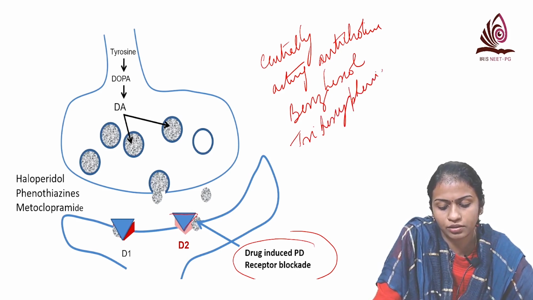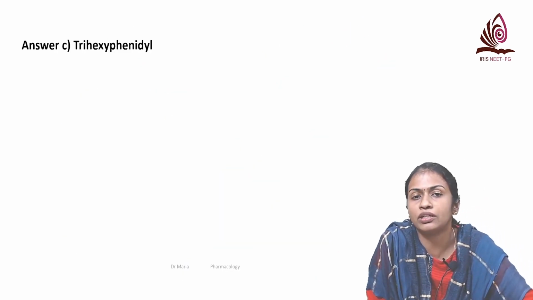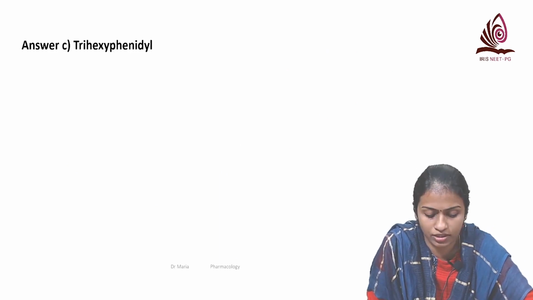Okay, so which is the answer here? The drug of choice for haloperidol induced Parkinsonism, the answer is trihexyphenidyl.